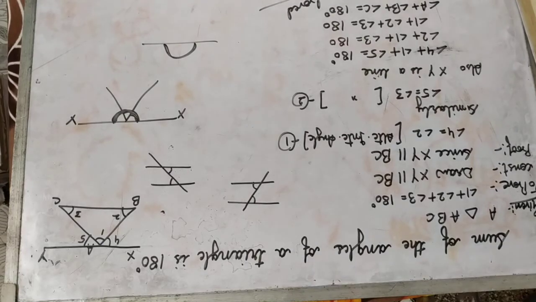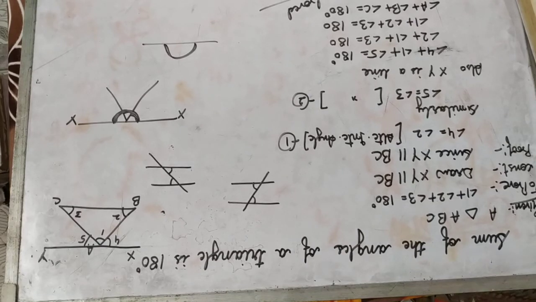Okay, so now in our exercise 6.3 we will be having questions based on this angle sum property of a triangle. Okay, so just complete this. इसको एक बार practice करना बेटा, and then next we will be starting with exercise 6.3.